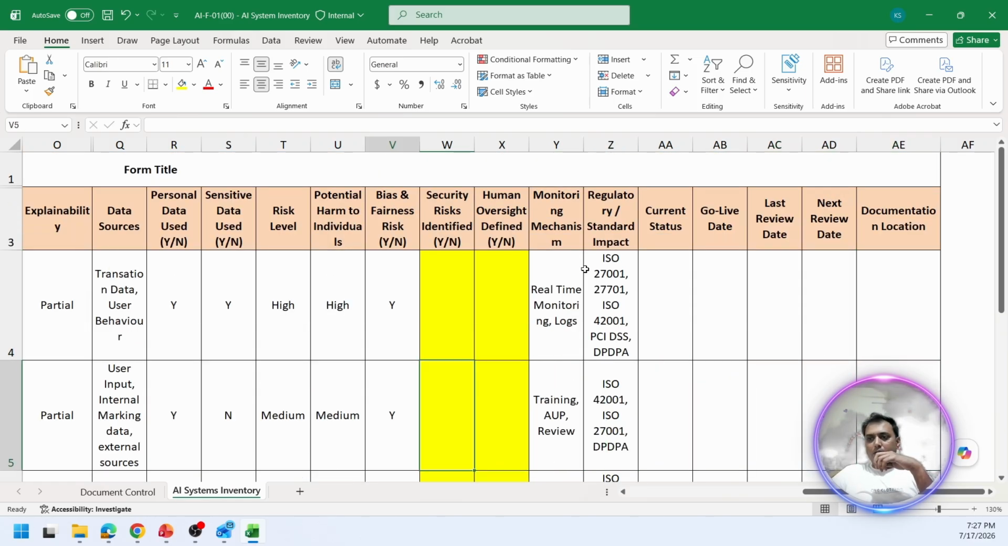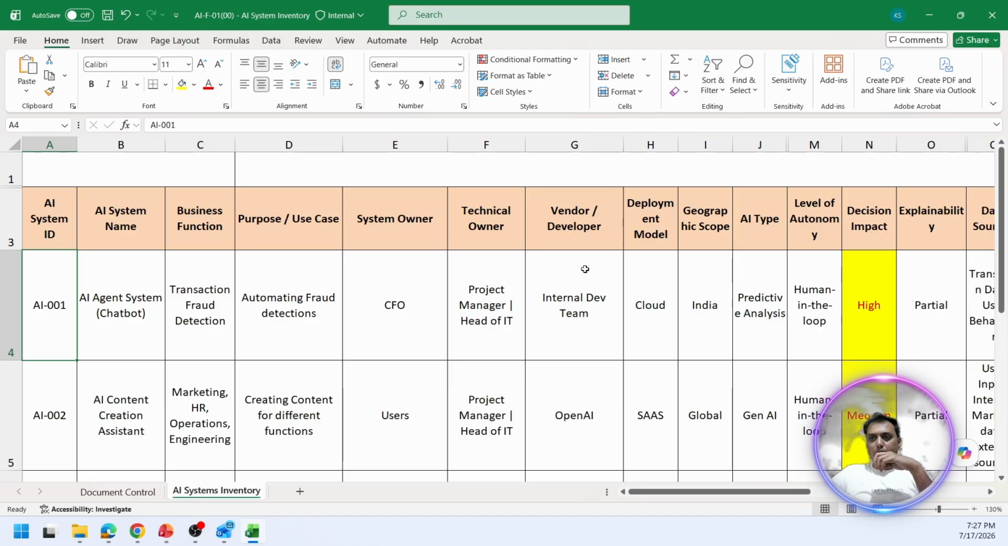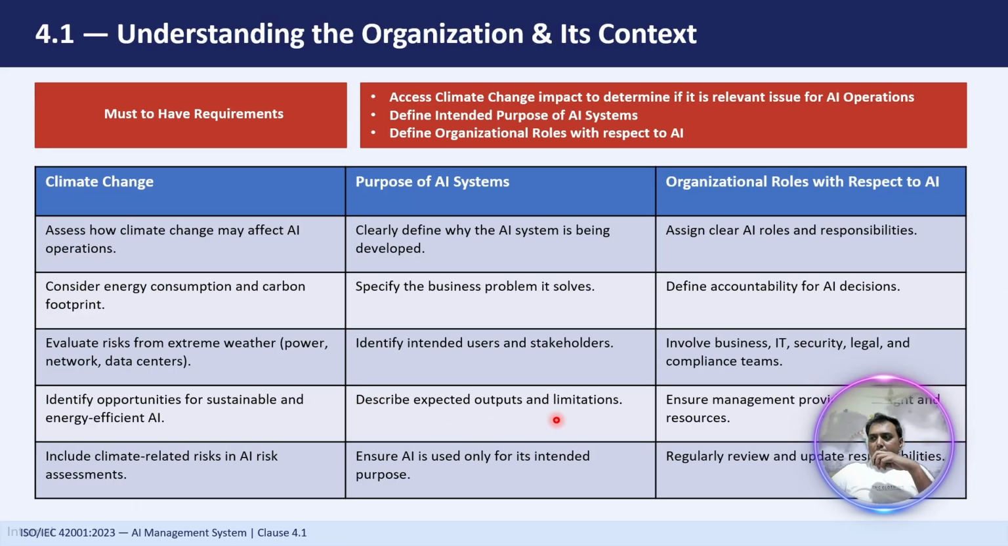I will share all these templates at the end of this video series. I will create a GitHub link and post all my templates there, so you can take a reference from that, modify according to your requirements, and create the AI system inventory. Then we have to describe the expected outputs and the limitations. If there are any limitations, and the output which you are expecting from your AI systems, all this needs to be documented. The same document you can utilize for the AI inventory systems. All these things you can document there.